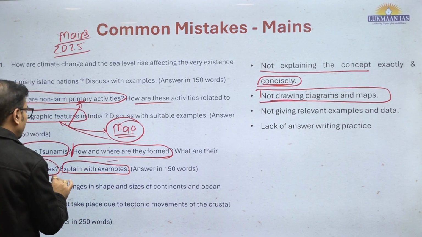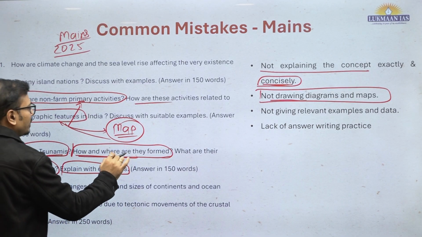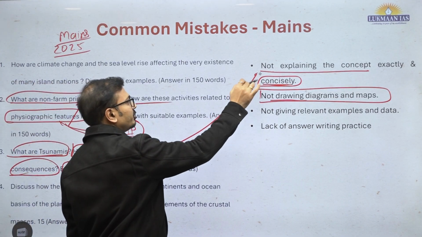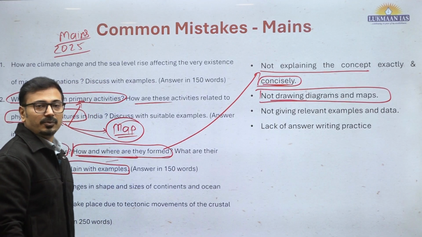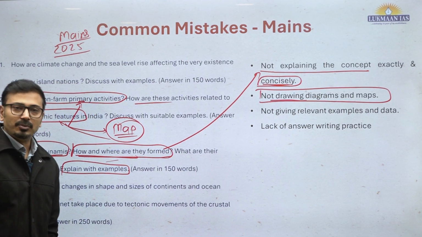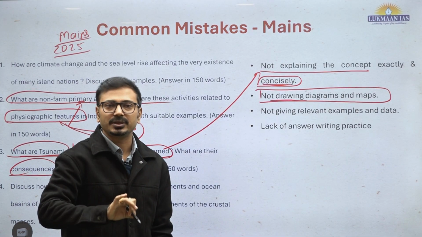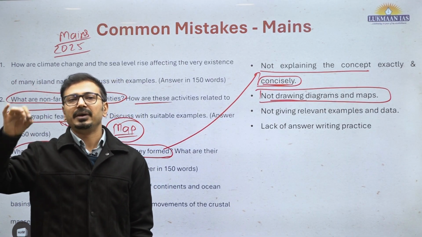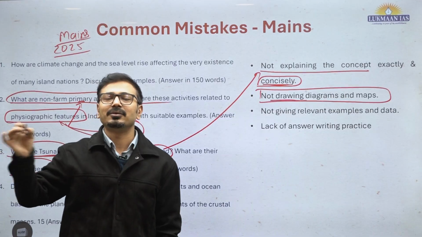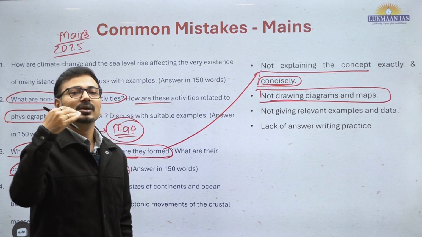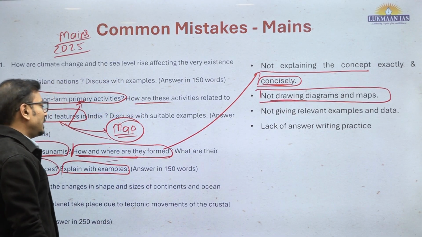Explain with examples. Now what are tsunamis, how and where they are formed? It is basically a concept. Explaining the concept with the help of diagrams is very important. यहाँ पर भी आपको waves कहाँ generate होता है, epicenter कैसे ocean के नीचे होता है, and how the waves' amplitude goes on increasing when it is reaching towards the coast.